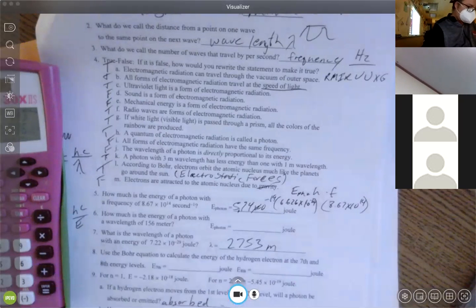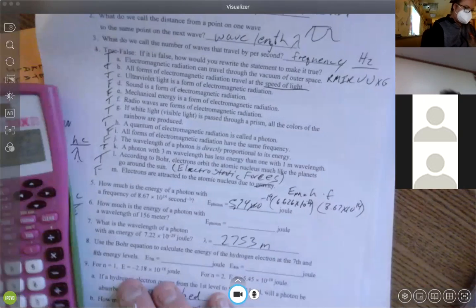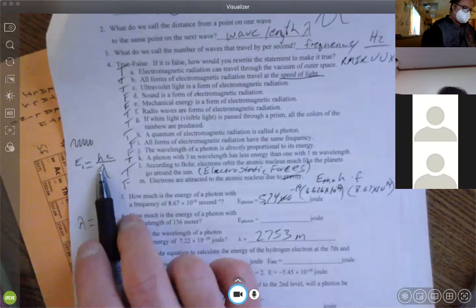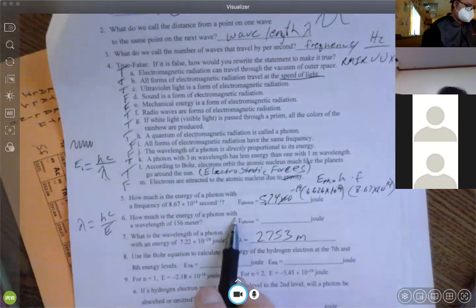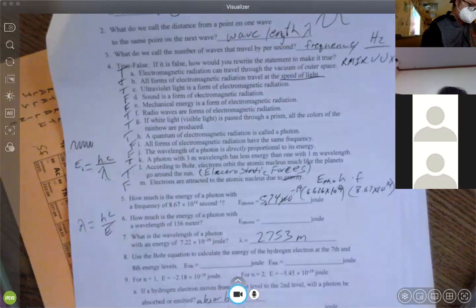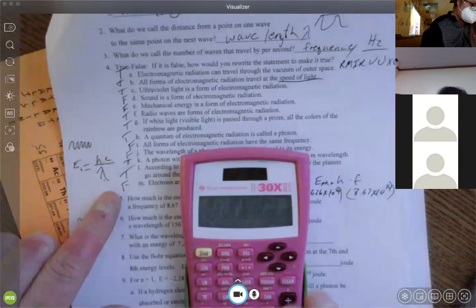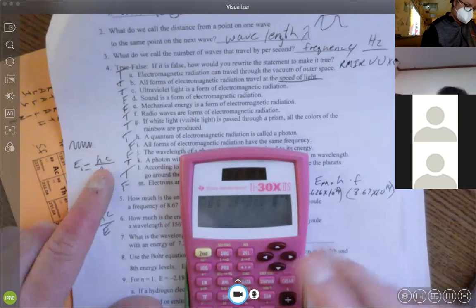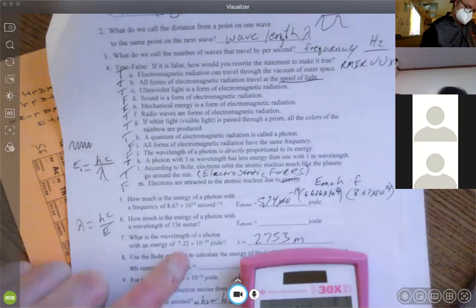All right. So this one, we're going to use this formula up here. How much energy does a photon with a wavelength of 156 meters have? So I can actually keep this 6.626 times 10 to the negative 34th times the speed of light. This time I'm going to divide that, instead of by this, I'm going to divide it by 156.